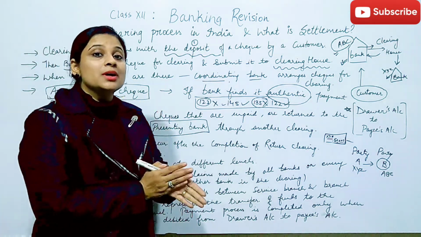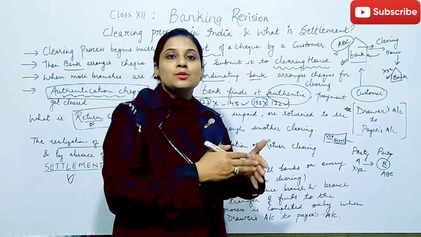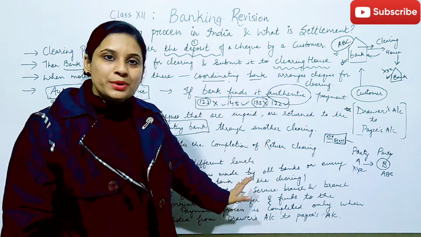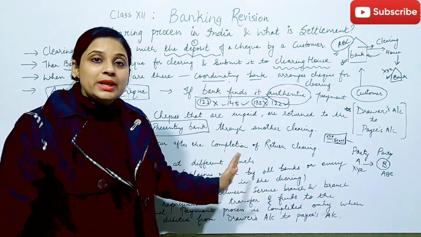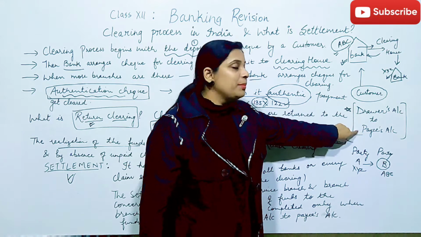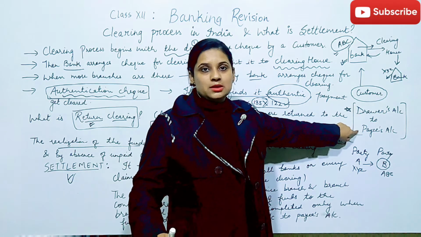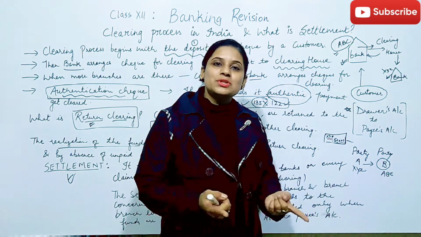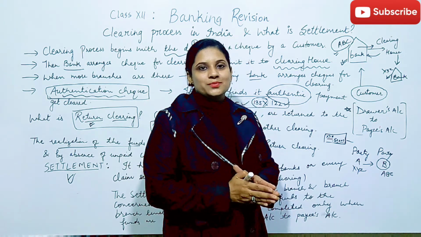We can only assure this when the payment from the drawer to the payee is done fully. When this is cleared, then only we would say the settlement procedure has been completed, right?